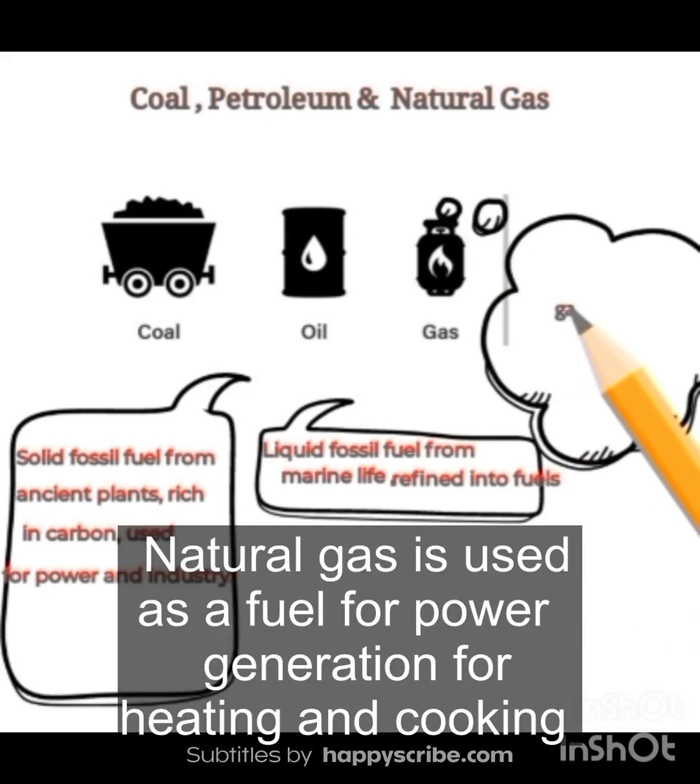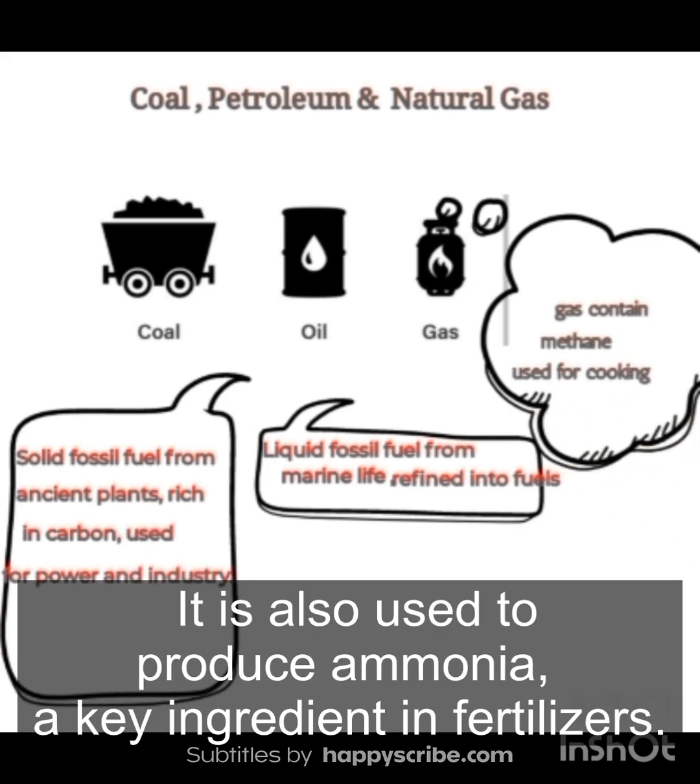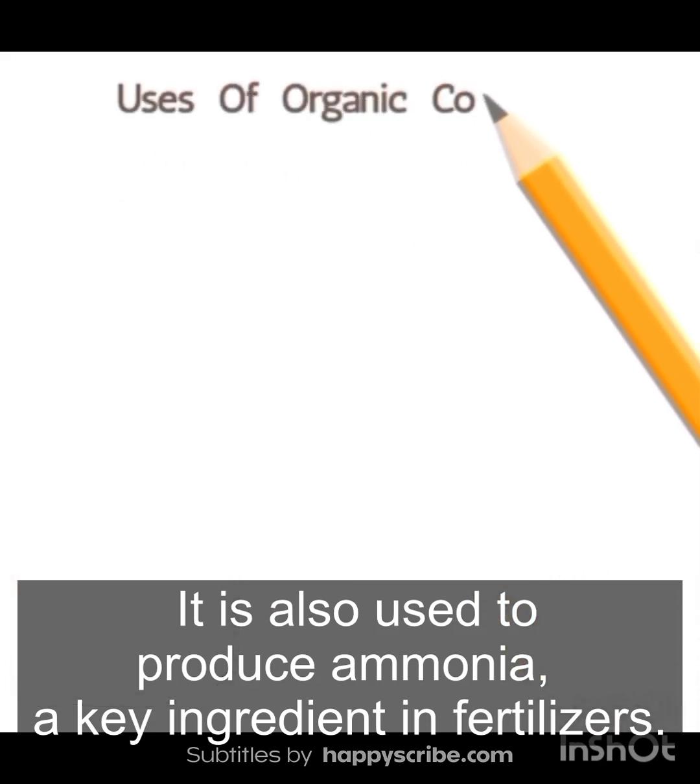Natural gas is used as a fuel for power generation, for heating and cooking because it contains the methane gas. It is also used to produce ammonia, a key ingredient in fertilizers.